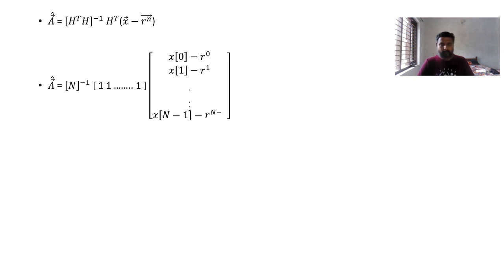If I multiply 1 with this, I can write 1 by N into 1 into x[0] minus r[0], plus 1 into x[1] minus r[1], plus etc., 1 into x[N minus 1] minus r[N minus 1]. That is 1 by N times x[0] minus r[0] plus x[1] minus r[1] plus etc. x[N minus 1] minus r[N minus 1].